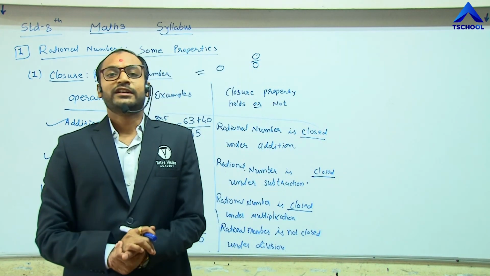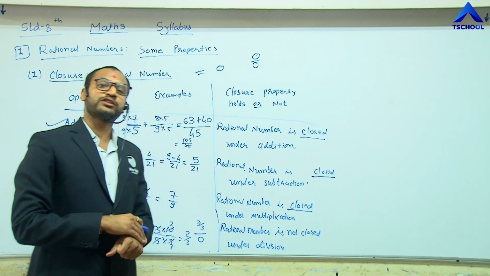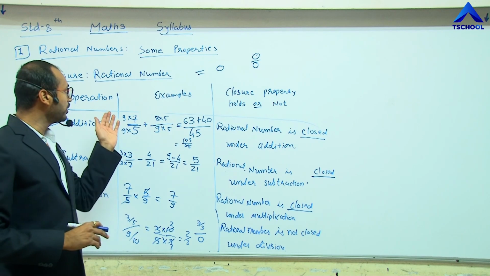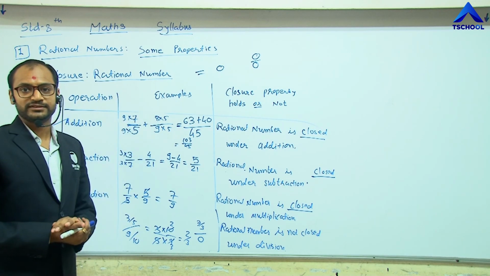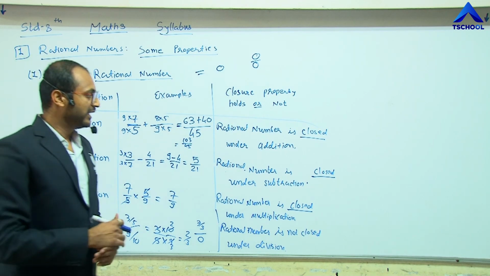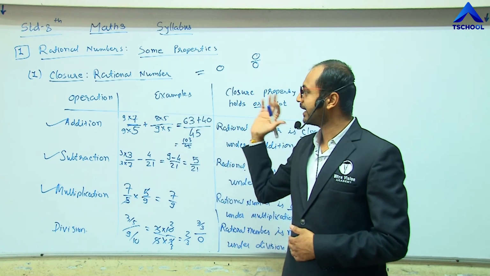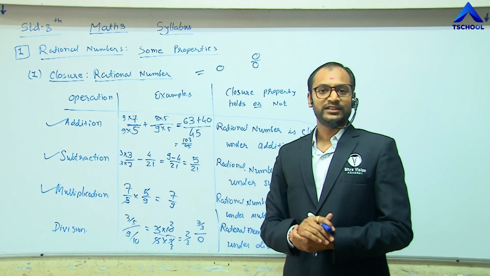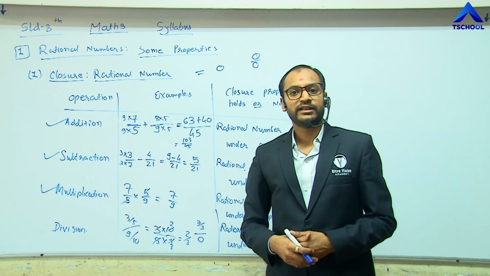So today we discussed this closure property for whole numbers, integers and rational numbers. Till today we discussed these operations and the closure property. So we will learn further in the next lecture.